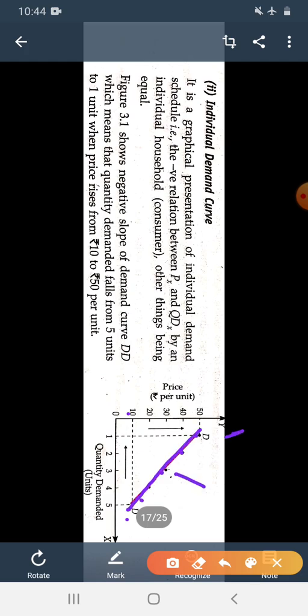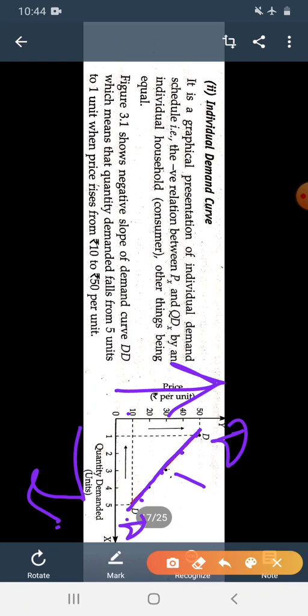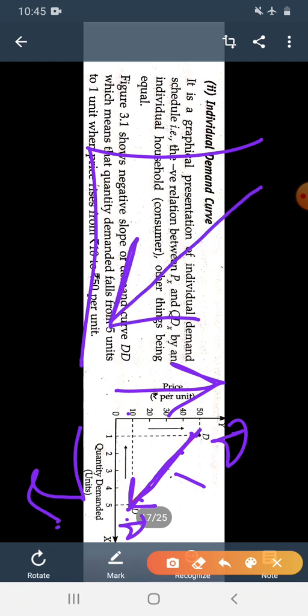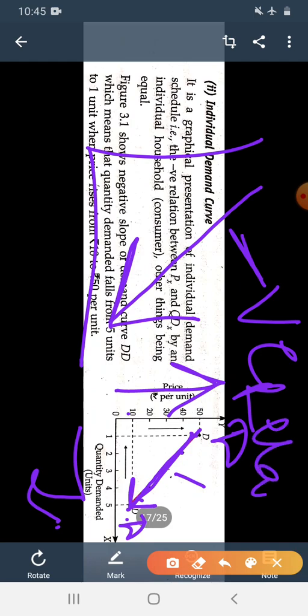So it is called the demand curve, that is, we write it DD, which means demand curve. It shows the negative relation, that means when price increases, demand decreases, so the demand curve is negatively sloped, because it shows the negative relation between price and quantity demanded.